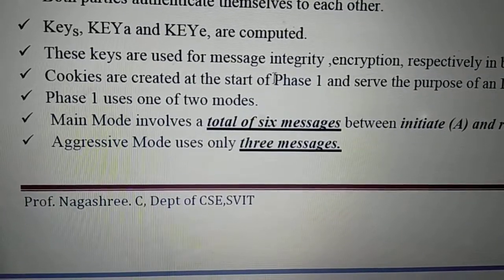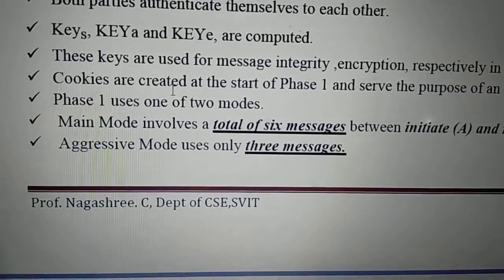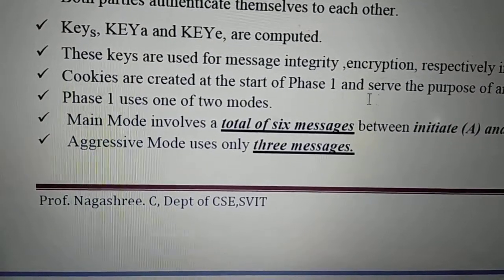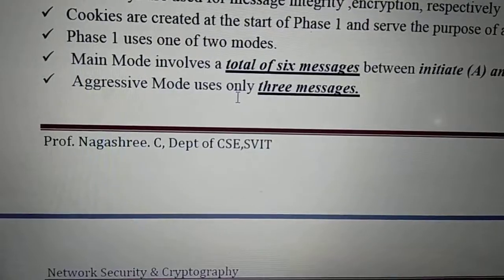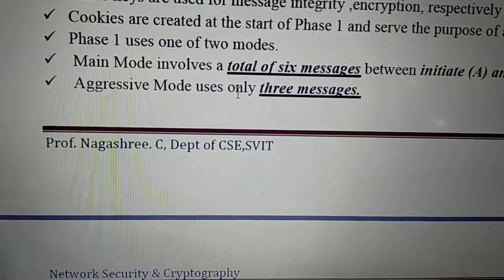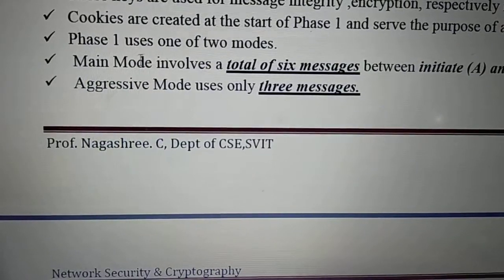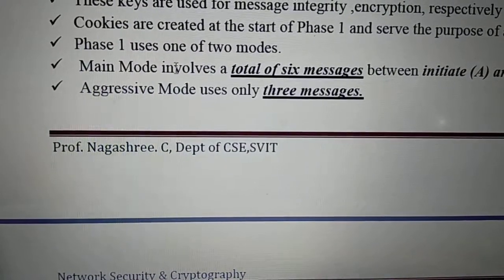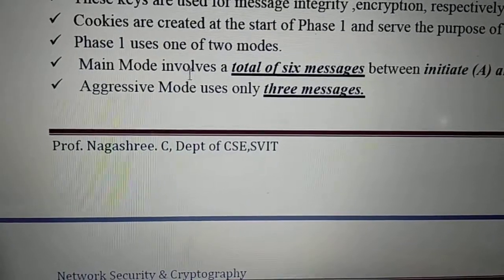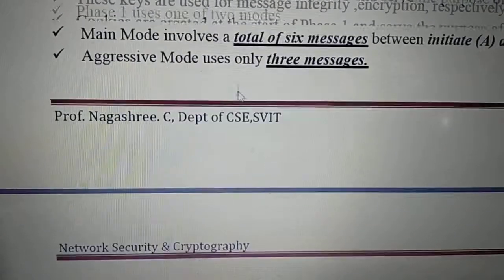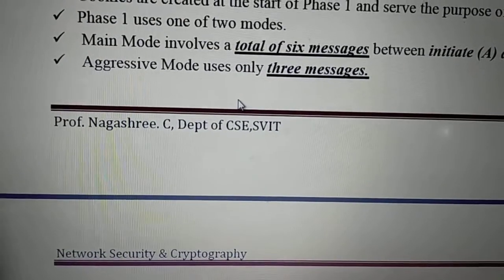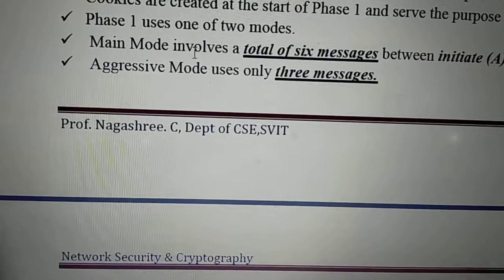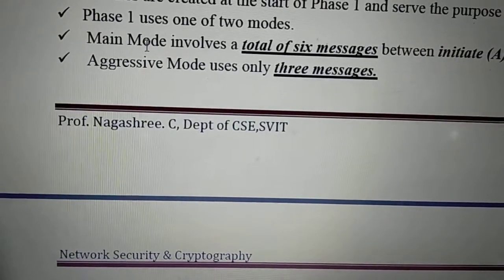Both phases use this. Cookies are created in phase 1 to serve the purpose of the IKE connection, and this phase 1 exists in two modes. One is called main mode and the other is called aggressive mode. You should be clear that there are two phases: phase 1 for generating long term keys and phase 2 for generating short term keys. We'll see the flow diagrams, then it will be easy to understand phase 1 and phase 2. Again, phase 1 has two modes.